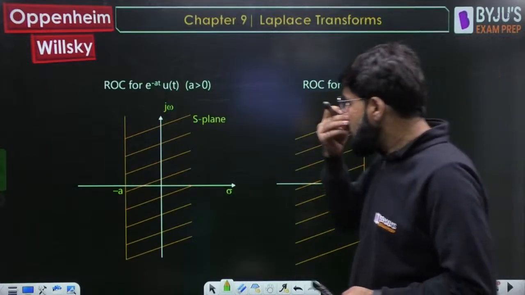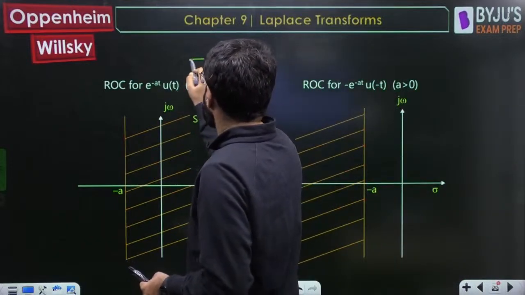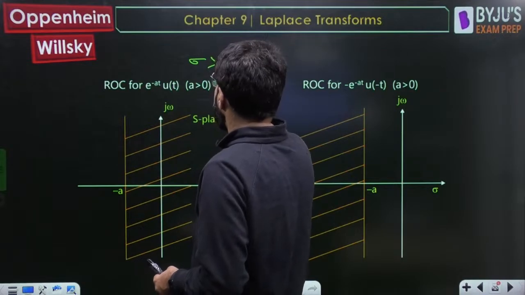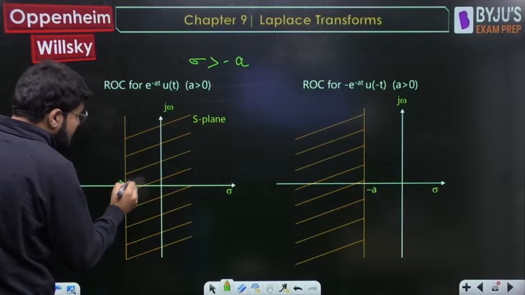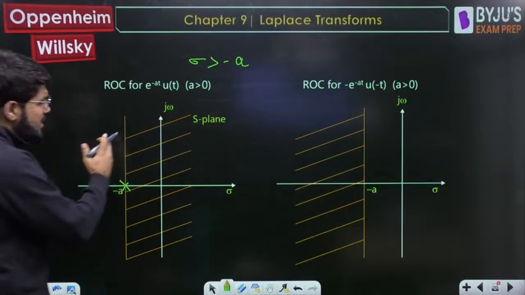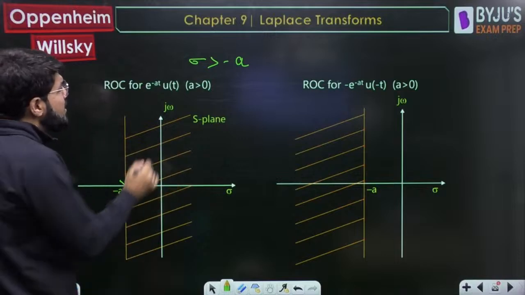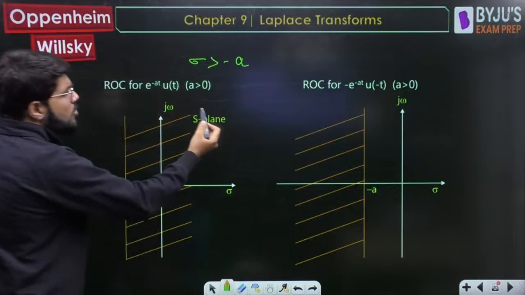Now, as I told you, the ROC for e power minus at u(t) is given by sigma greater than minus a, and minus a is the pole location. Let me mark it by the pole as well. I have just assumed a to be positive, so minus a comes on the negative side, and the ROC is to the right of minus a. The signal e power minus at u(t) is right-sided, and the ROC is also right-sided.